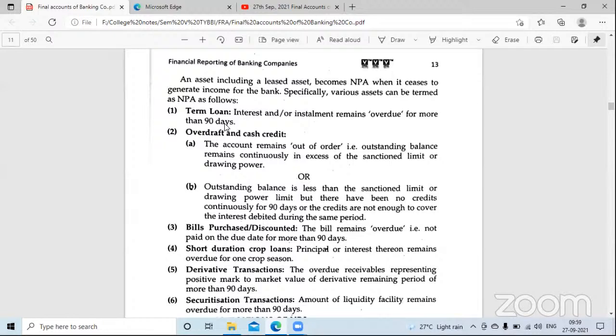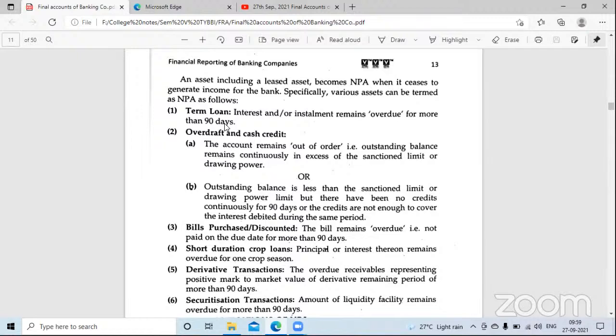If you want short-term loans, you can take them from the bank in the form of a bank overdraft. And CC is cash credit. It is also a type of short-term loan given to businessmen, to small entrepreneurs, so that they can run their business smoothly, because they need cash every day.